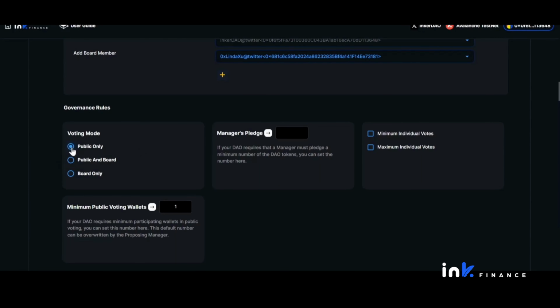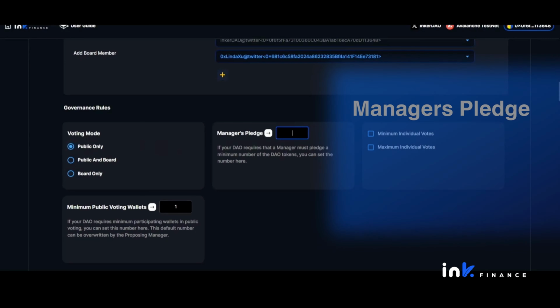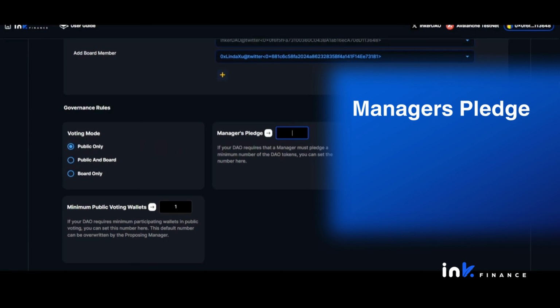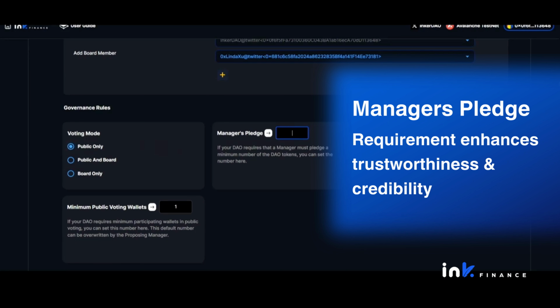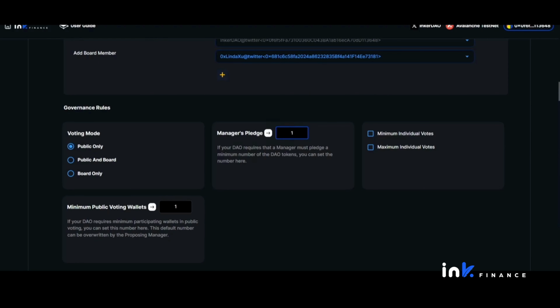Next, Manager's Pledge. Once you have decided on a voting mode, we go to the Manager's Pledge. This refers to how many tokens are needed to stake to be the manager of the DAO. By mandating a pledge of a minimum number of DAO tokens, this requirement ensures that the DAO manager's interests are closely aligned with those of the DAO, thereby enhancing the manager's trustworthiness and credibility in the governance structure.